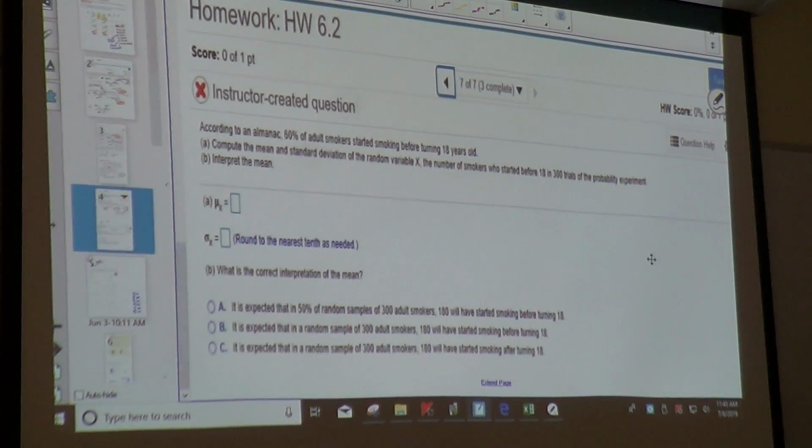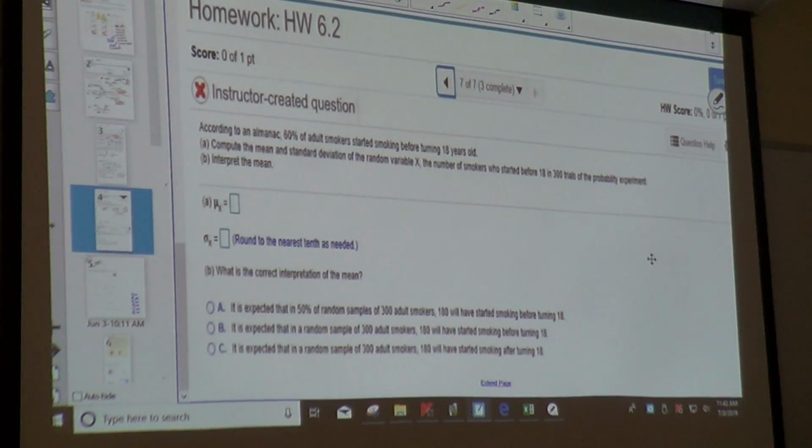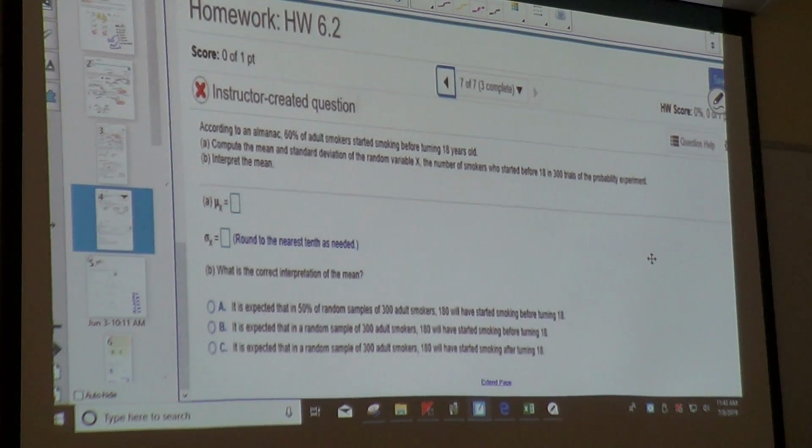So, how do you think we're going to find the mean? Do we have anything to put in 1-Var Stats? No. 60% of 300 people started smoking before they were 18.